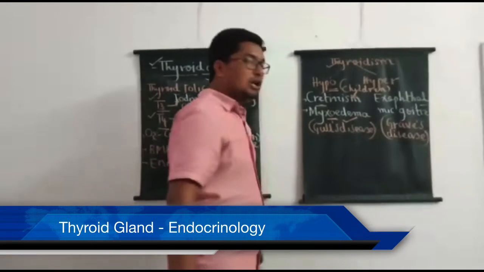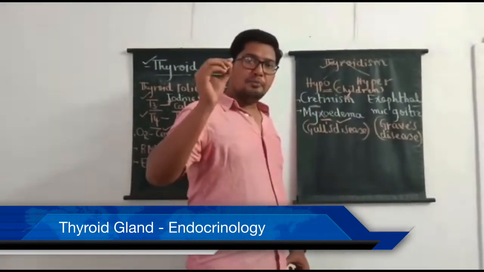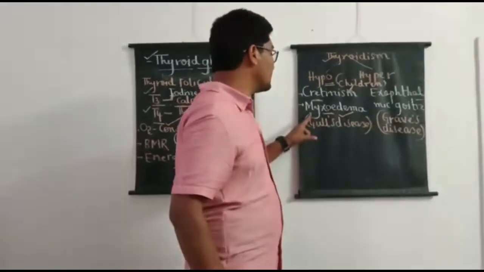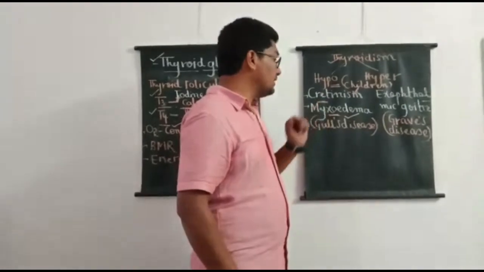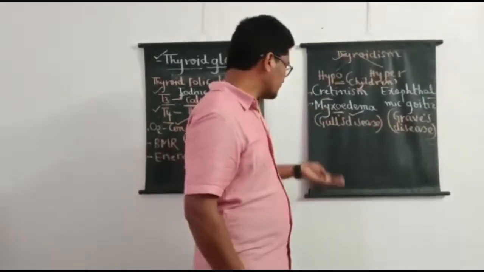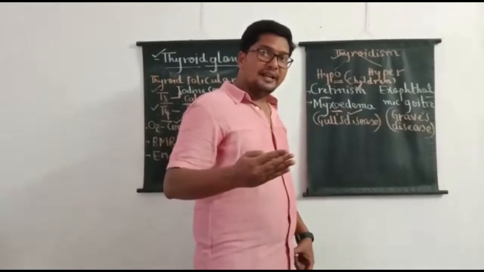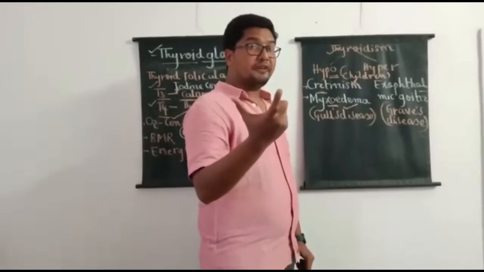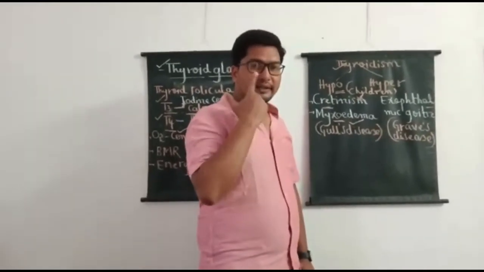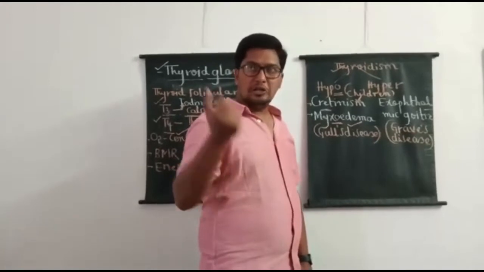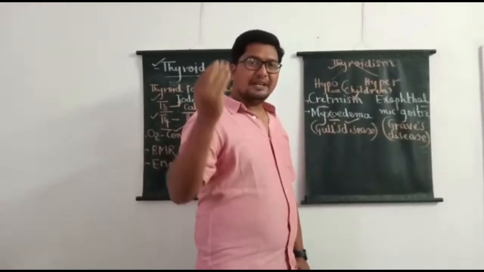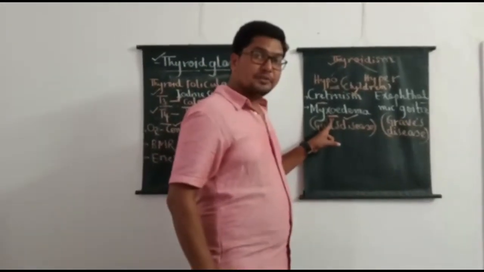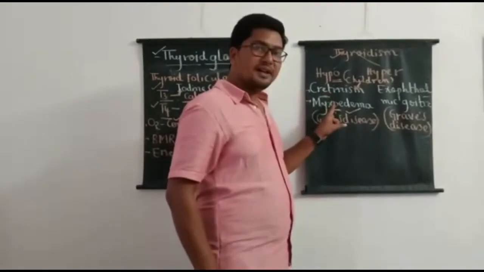Myxedema is otherwise called Gull's disease. Hypothyroidism in adults results in a condition called myxedema. The name itself indicates, in this condition, mucus gets accumulated in the subcutaneous layers, because of which skin becomes puffy. Mental growth is going to be retarded. The person develops low tolerance to cold. Even mental growth is not normal, and these are some of the important symptoms of myxedema. So myxedema is the result of what?